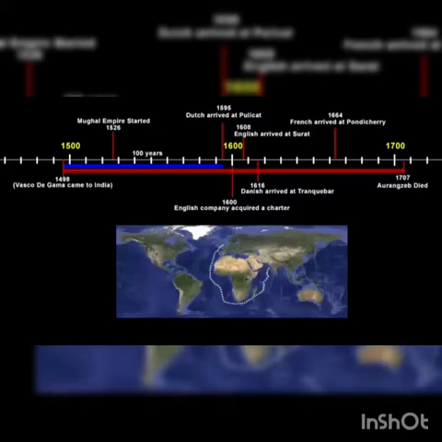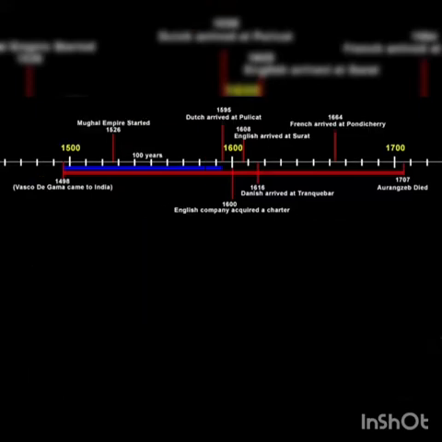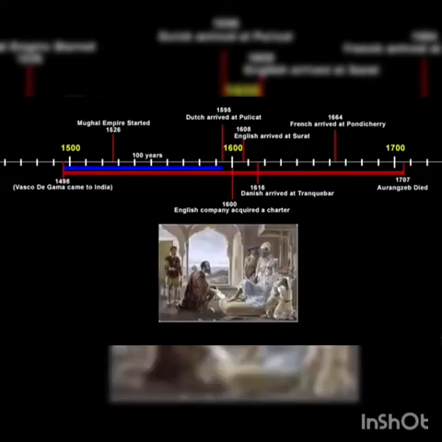And why so? Because as per the signed charter, no other English trading company could trade. But if you look at the timeline, there were other European traders that had already arrived in India before the British, like the Portuguese and Dutch. So that means Britain was not alone. While they didn't face any competition from their own country, their competition was the other European traders. Remember this. Now that everyone has arrived on the scene, there comes a big problem. All these European trading companies were interested in buying the same products, and that was fine qualities of cotton and silk.